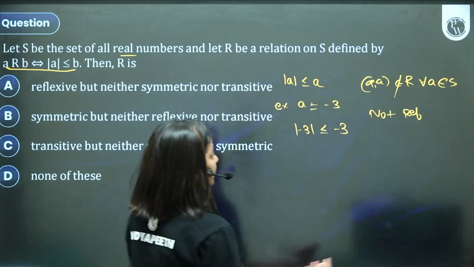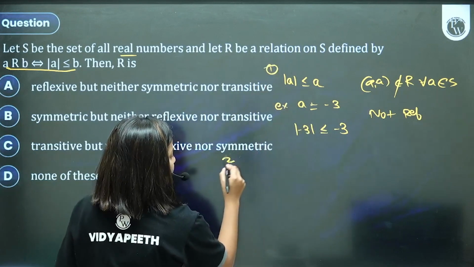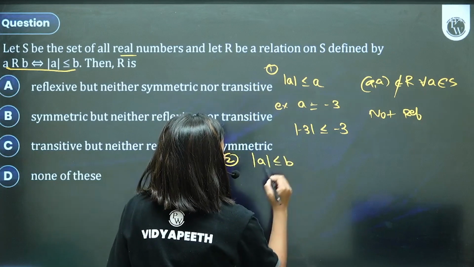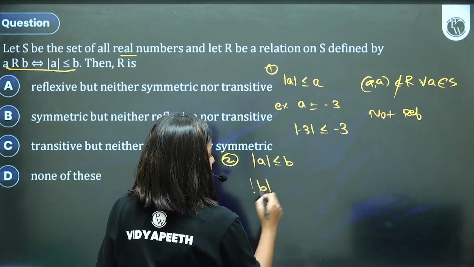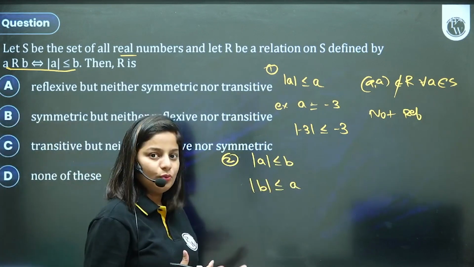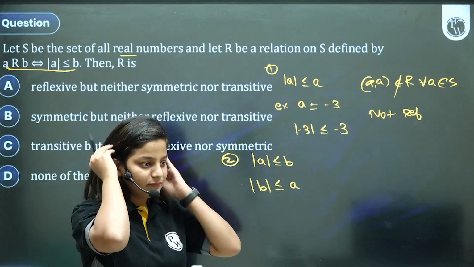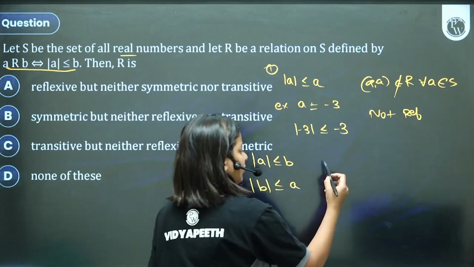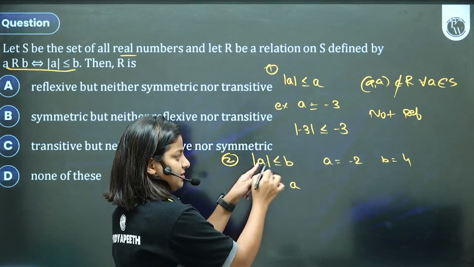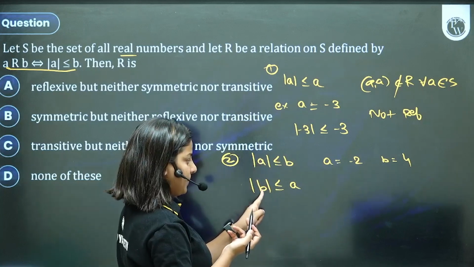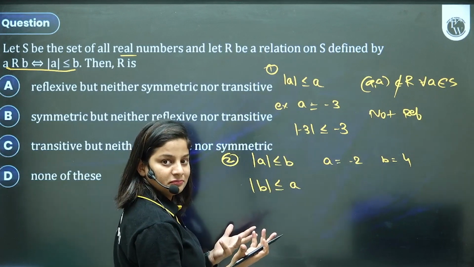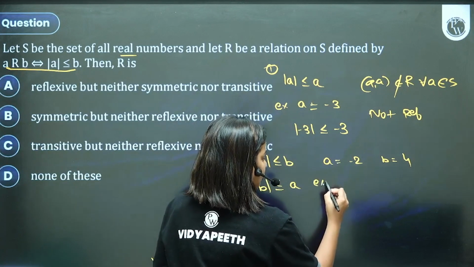Any option that we get based on this: neither reflexive nor symmetric. So let's check symmetric also. What about the symmetricity? Okay, if modulus of A is less than or equal to B, can we say that modulus of B will be less than or equal to A? Think about it, we're talking about any real number. Example, if A is minus 2 and B is 4, let's say. So modulus of minus 2 is less than or equal to 4. But modulus of 4, is that less than or equal to minus 2? No.